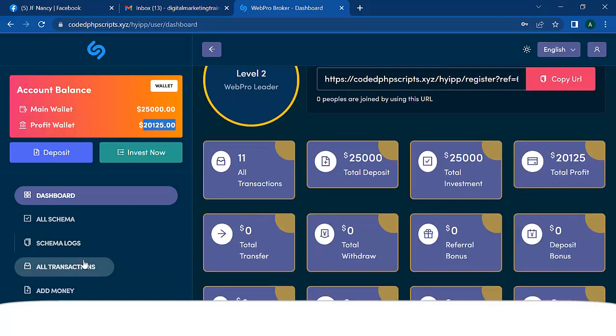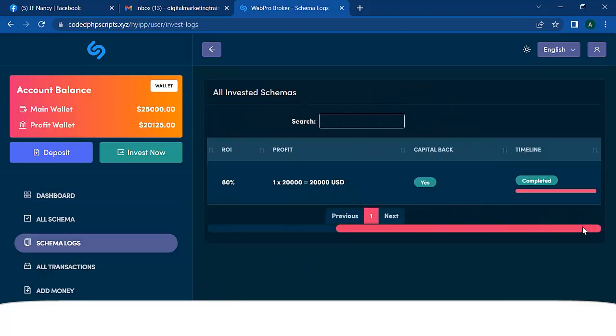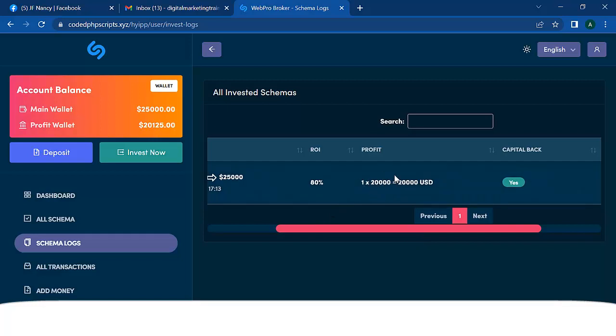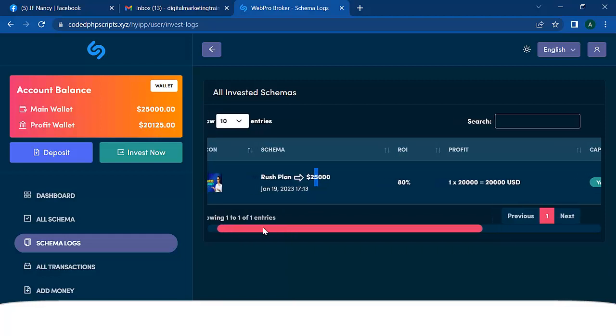If we go to our schema log from here and scroll down, you're going to see complete. Can you see that? The time we made this investment, this was already counting, and the investment was supposed to last for 1 hour, and 1 hour has elapsed, and it's going to give us 80% of $25,000 for 1 hour, and this is $20,000. That is 80% of $25,000 for 1 hour. As you can see, this is really powerful, right?